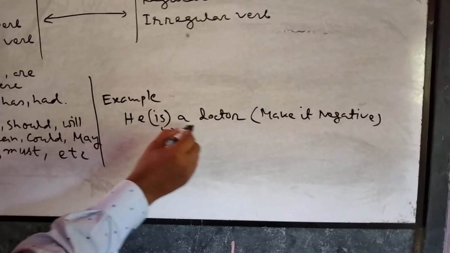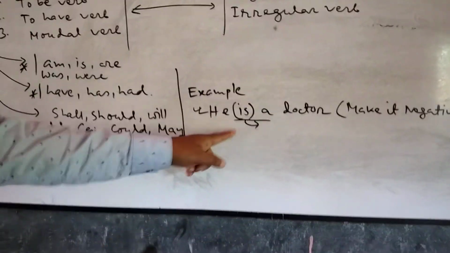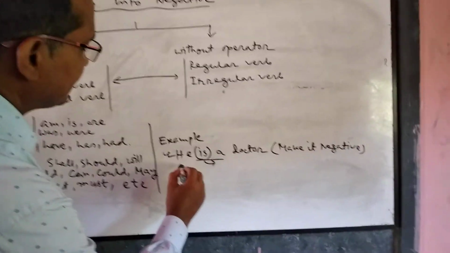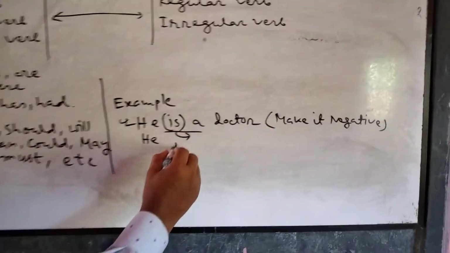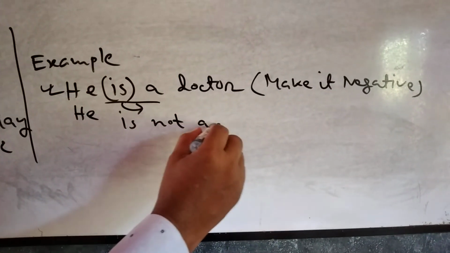This is a sentence and it has an operator. Then here we will just add not. He is not a doctor.